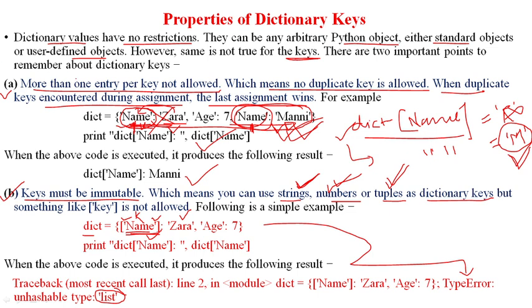First thing we have to remember: more than one entry per key is not allowed. Duplicate keys are not allowed. If you insert a duplicate key, then the last value will always be taken. And it allows only strings, numbers and tuples as a key.